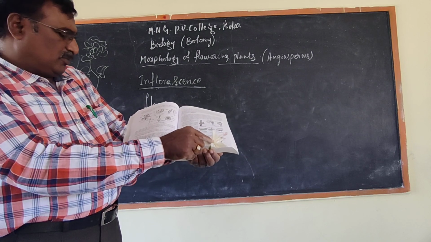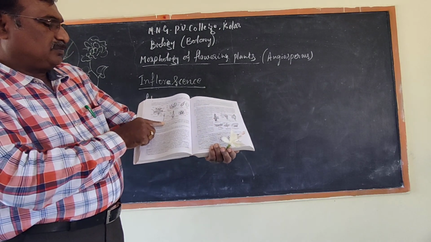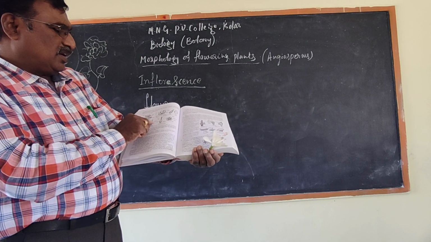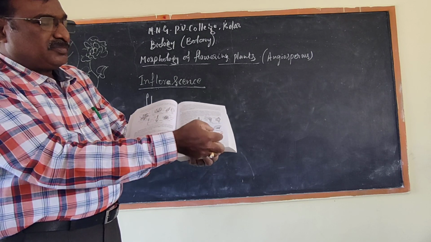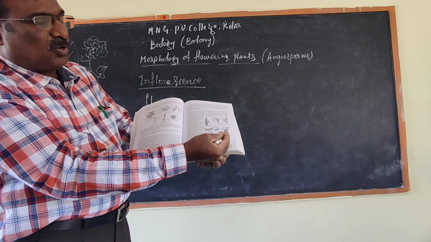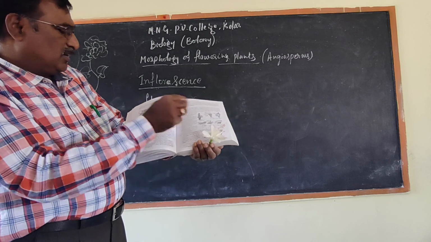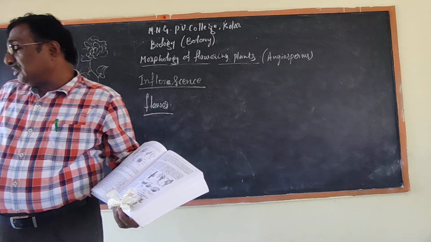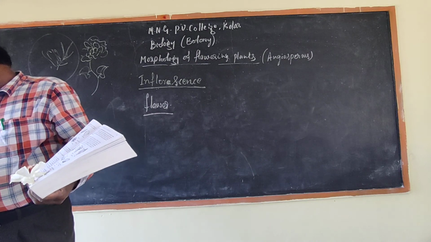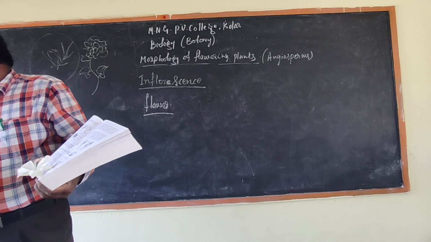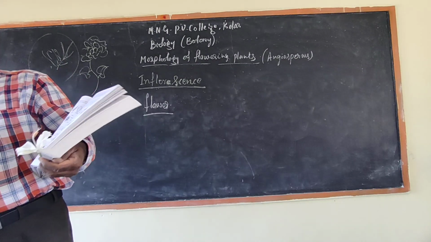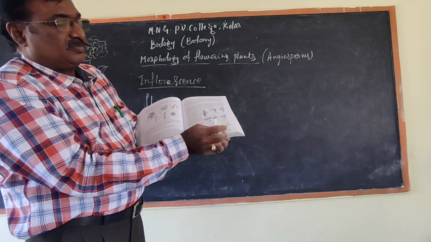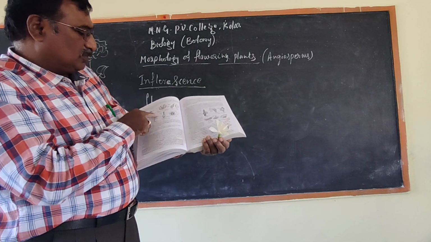This is what we call the stamen. And here the connective. Small connective. Then we come to the anther. I think you cannot see the anther clearly here. This is the anther.